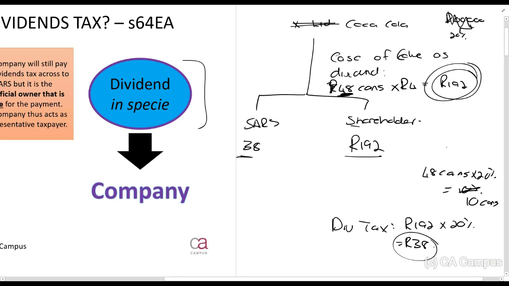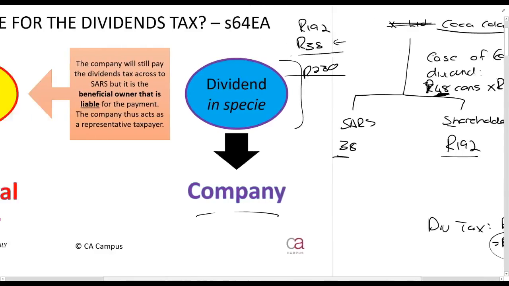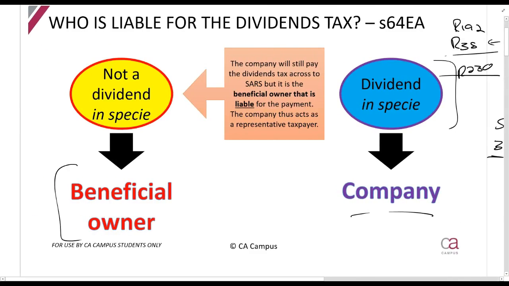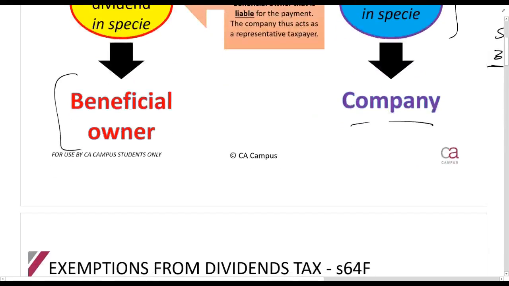Here the company wanted to pay 192 rands, but what is going to be the effect on their financial status? They're going to have to pay the 38 rands as well, so it'll be 230 rands. So who is out of pocket here? The company. So if it's a dividend in specie, the company is liable, and when it is a cash dividend, the beneficial owner is liable.